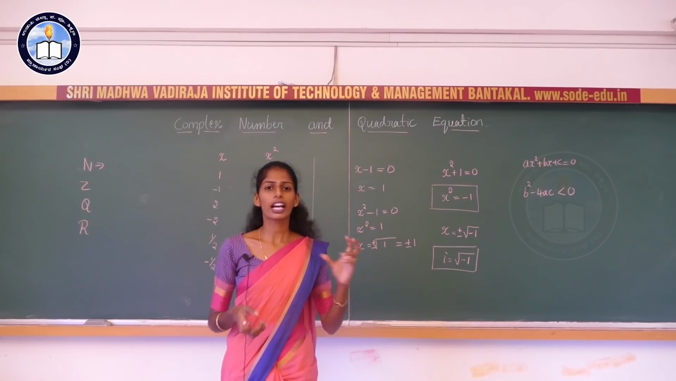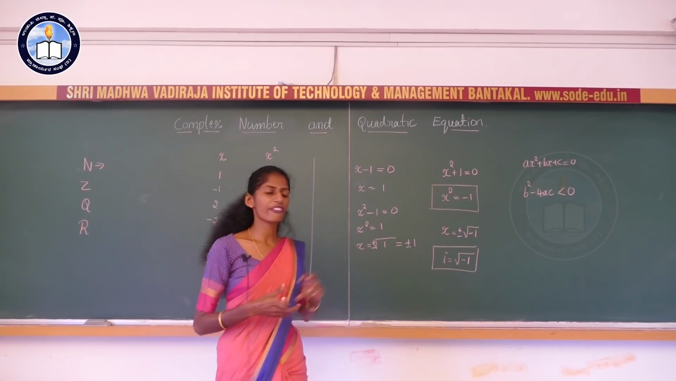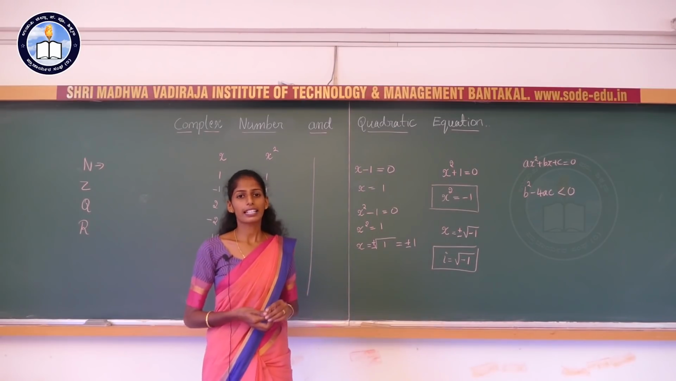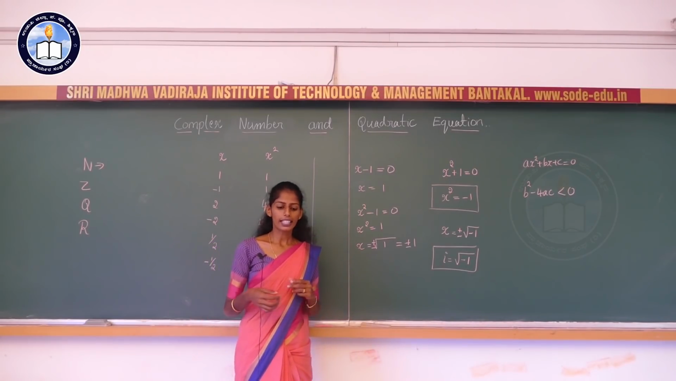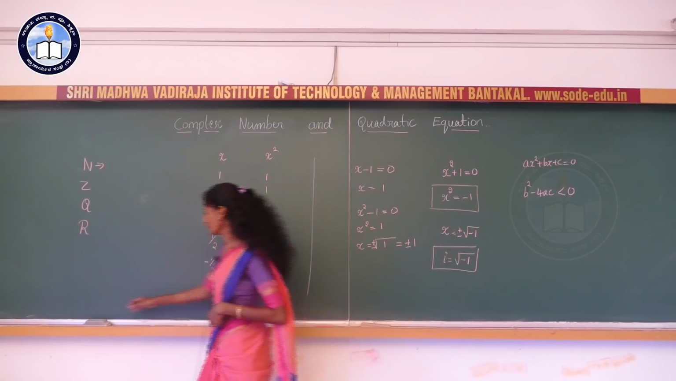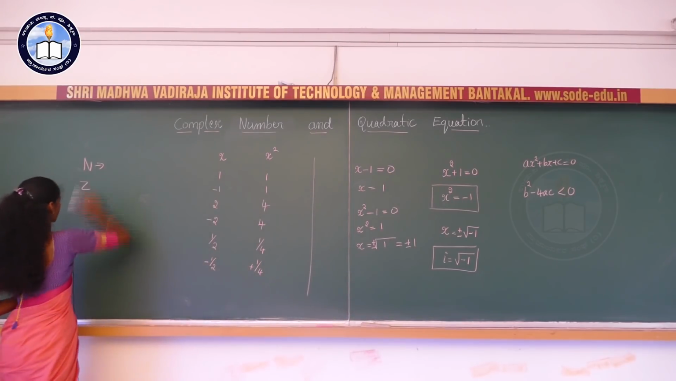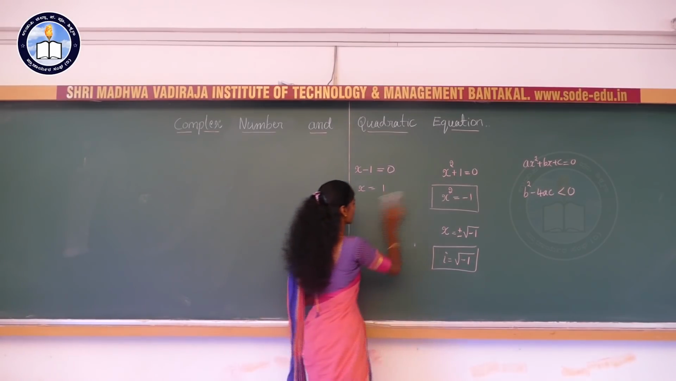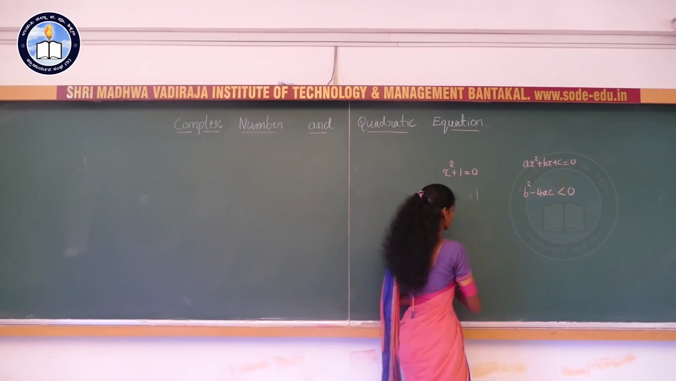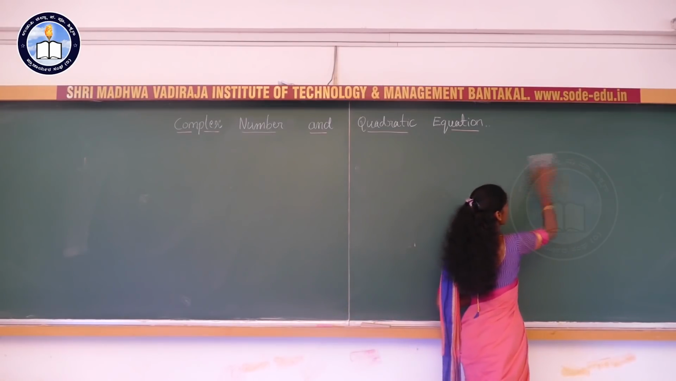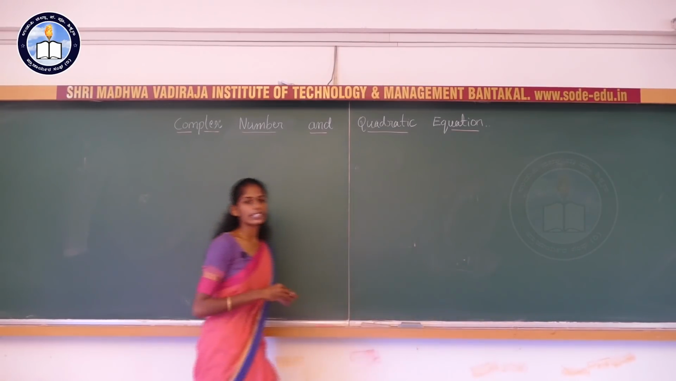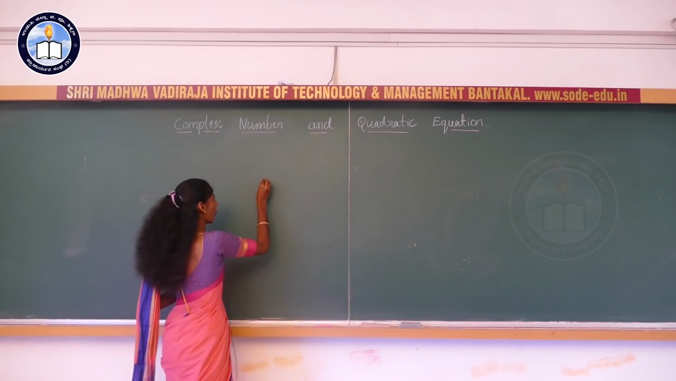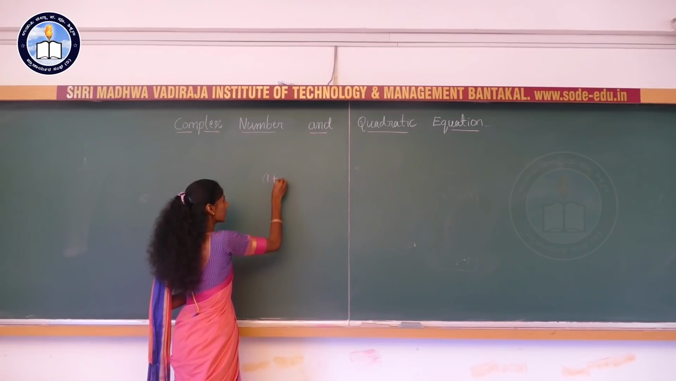So H.R. Hamilton first defined this type of number. It is called a complex number. Now we will study what that complex number is. Here, a complex number is nothing but a number of the form a plus ib.